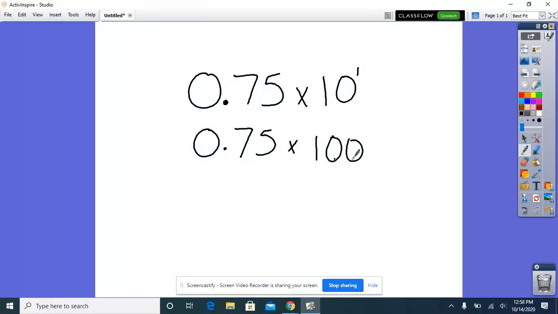That means I'm going to take this decimal, because we're making it bigger by multiplying by 100, and move it over twice. That's going to give me 0.75 decimal. Like I said before, we don't even need this 0. It would just be 75, or you can write 75.0.